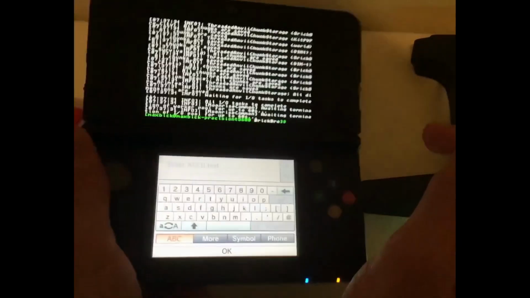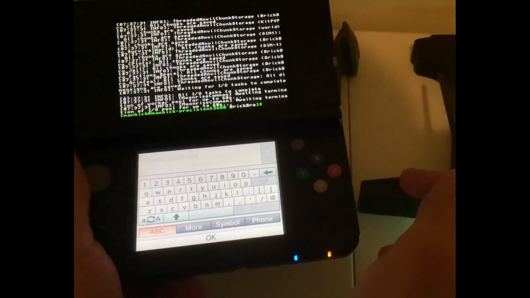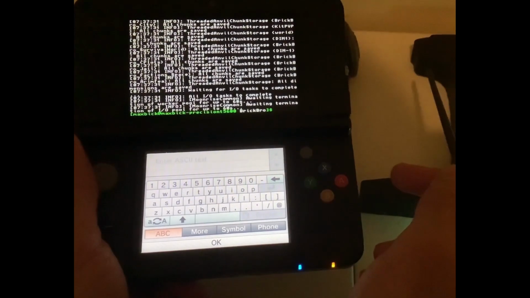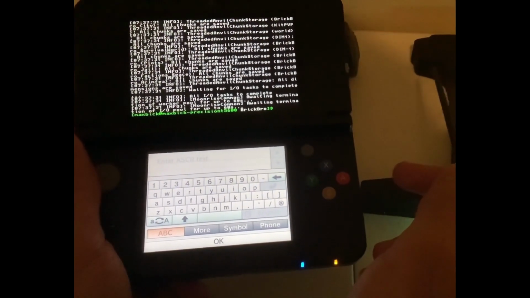Hope you all enjoyed the video. If you have a 3DS and you want to try this out yourself, the GitHub link is in the description and comment section, and installation instructions are there.